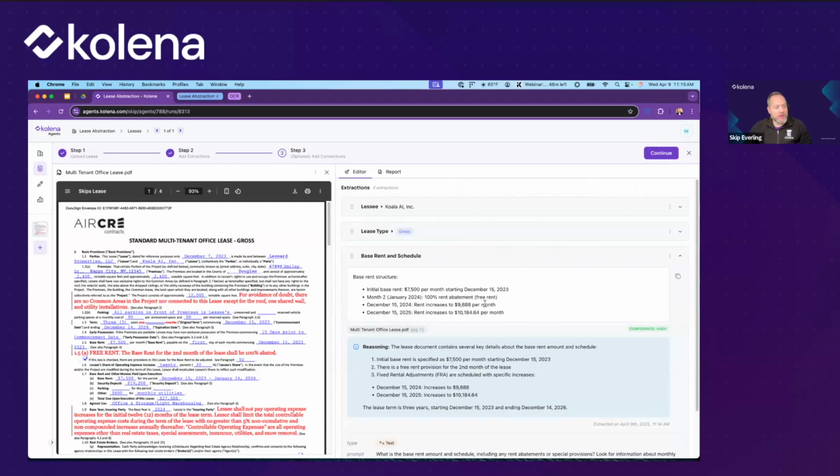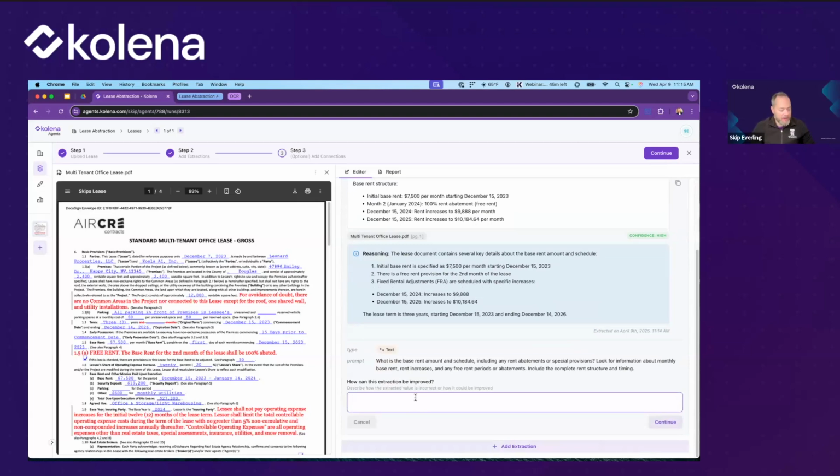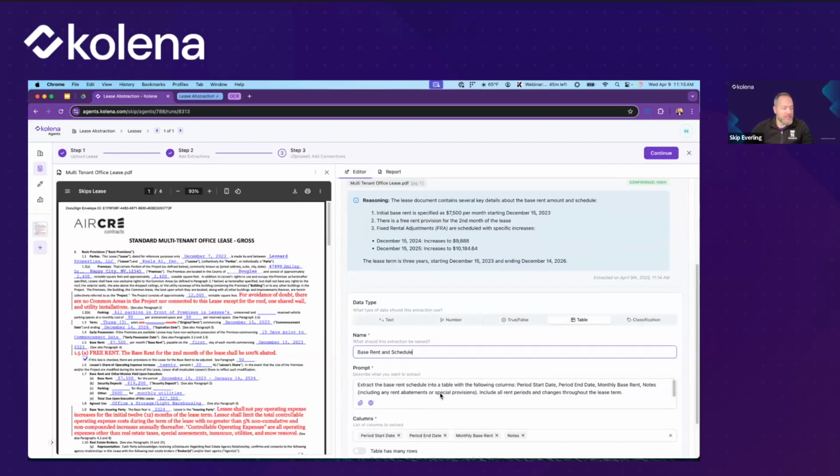We can see that the rent changes on these particular dates. And for example, let's say we wanted to have this information not as text, but as a table. I can just say format as a table. And so when I'm suggesting an improvement, I'm still, again, just using natural language as if I was talking to a coworker and asking them to make a change.